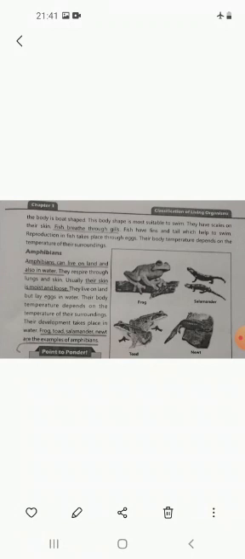So you have to remember their characteristics. You have to understand their characteristics very well so that you can attempt your paper very easily. So you have to remember them.